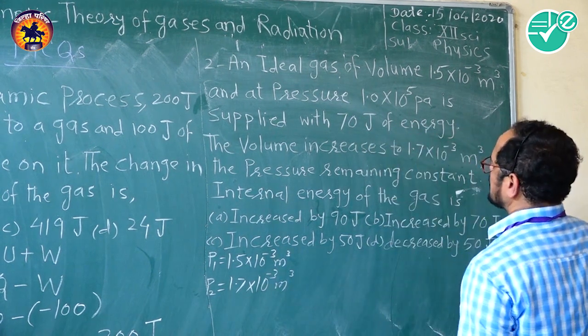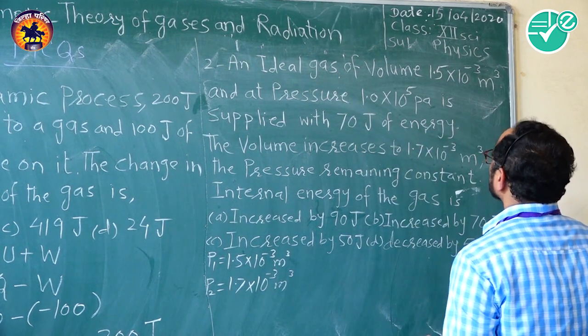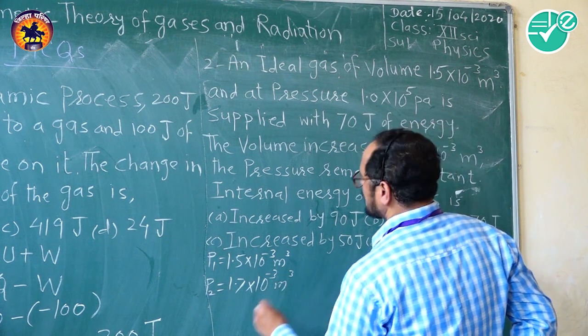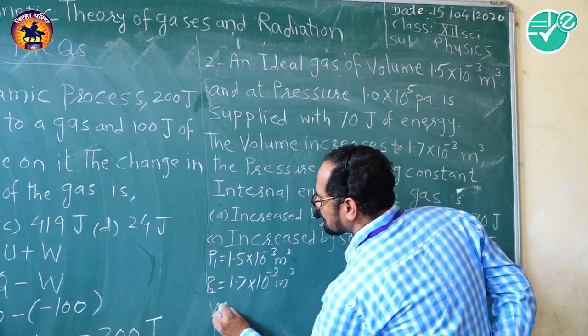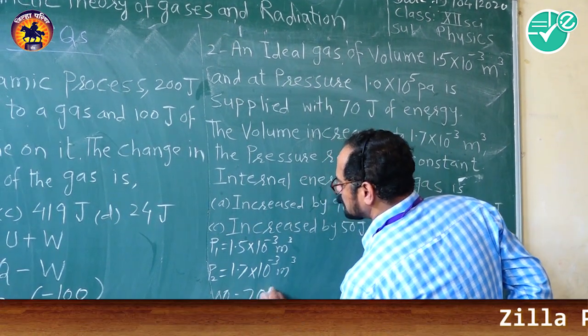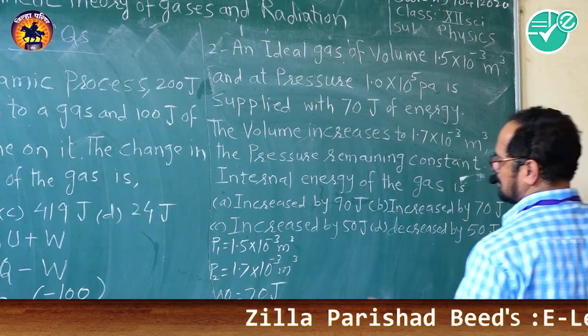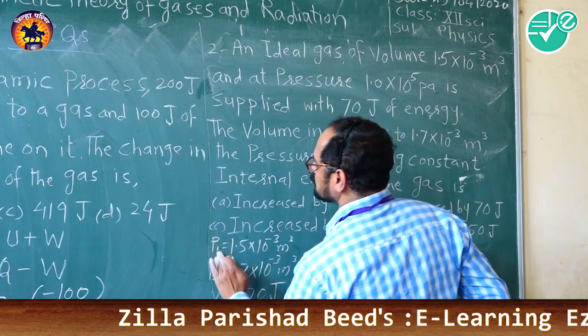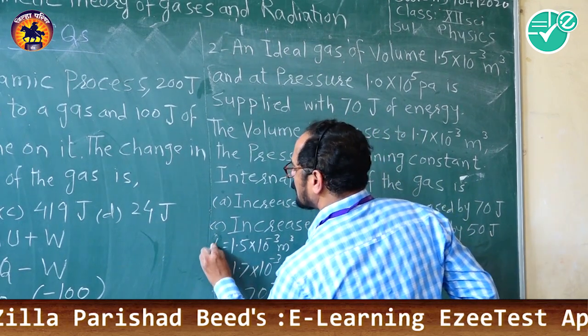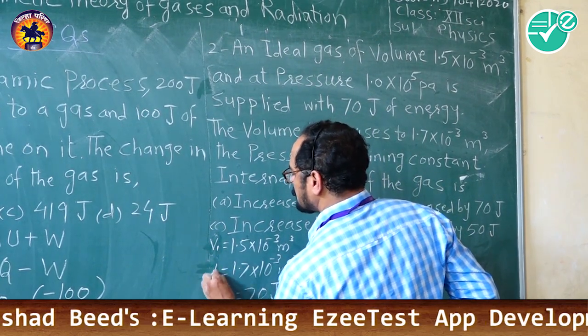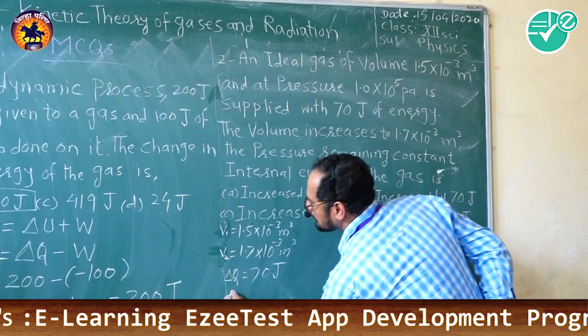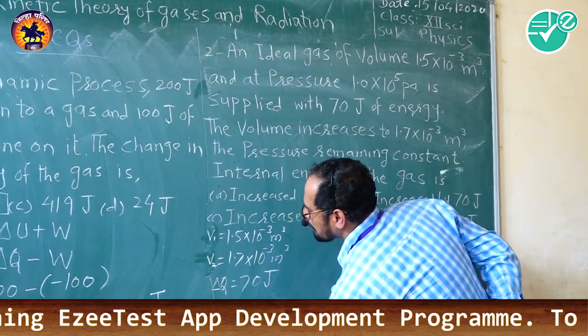Then the energy, that is delta Q, is 70 joule. How to find delta U?